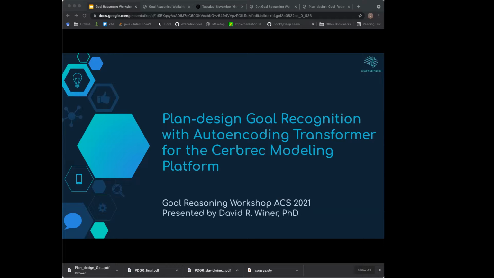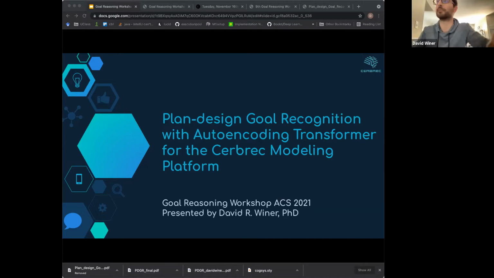I can see your screen, but cannot hear you. Yeah, I had to try to unmute myself. Okay, great. So, yep, we're just talking about plan design goal recognition with auto-encoding transformer for the Cerbric modeling platform. And everybody can see the screen, I guess, she said.